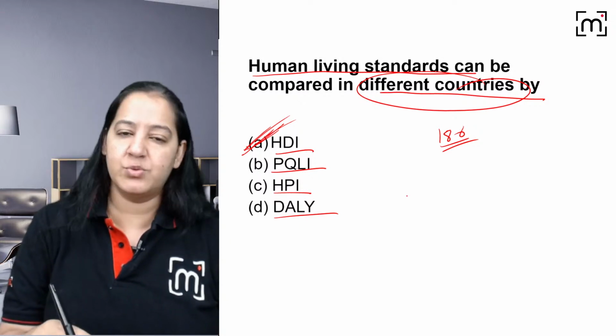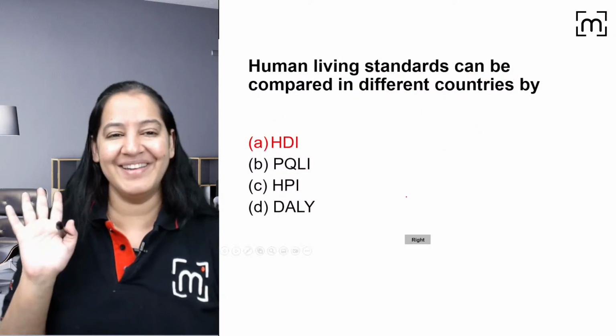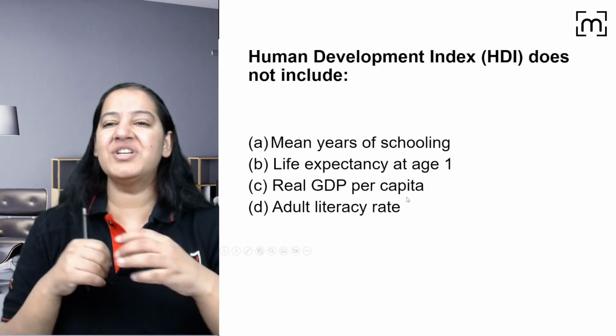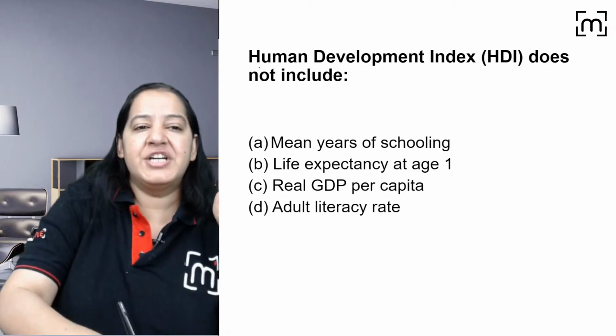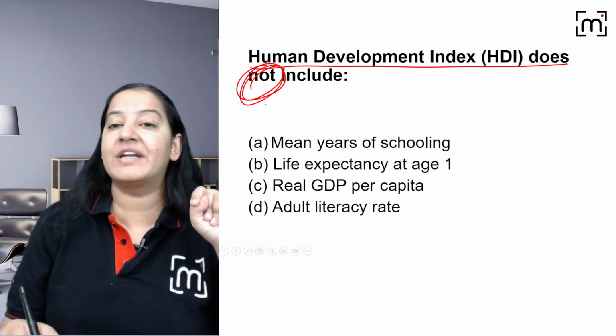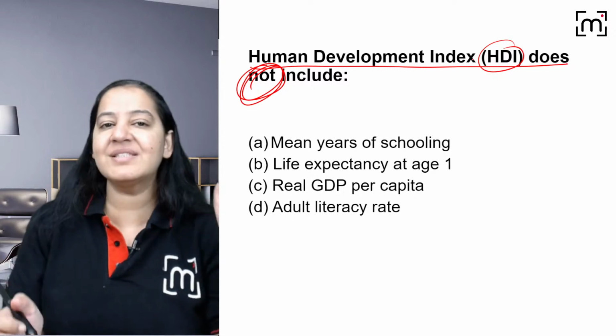Yes, so India's rank is 130. What is India's value according to HDI? The correct answer here is HDI. Can I move to the next question? The next question is in front of you. HDI does not include the following. Tell me the component which is not taken in HDI. Tell me which component is not taken. Read the 4 options first.